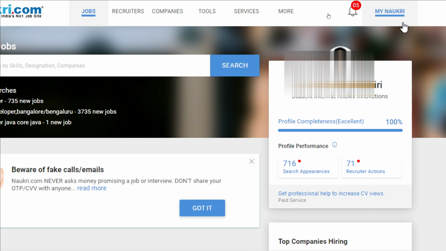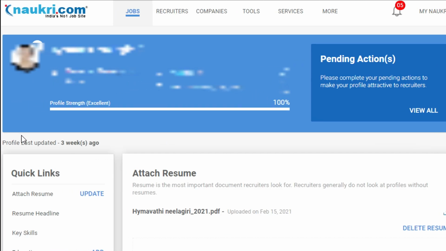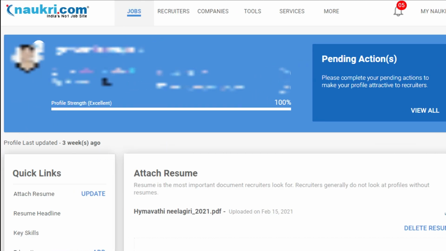Let's go ahead and see the edit profile, and I'll explain the various sections in the profile. The first card you will see has the basic information about you, and the profile strength is excellent and it is showing 100%. It is very important to maintain profile strength at 100%, because let's assume there is a job posting and 100 people have applied, and out of that 40 people have profile strength as 100%. I'm very confident that those 40 people will have better ranking than the rest of the 60 people, because they have profile strength as 100.